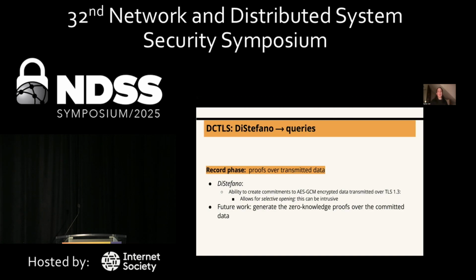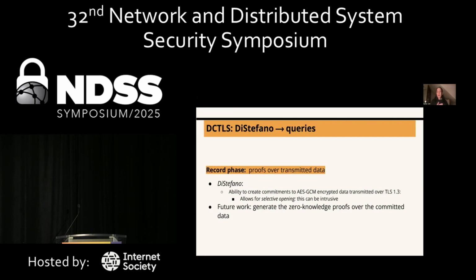And now we can create zero-knowledge proofs that attest that indeed this data is well formed with regard, for example, to the JSON context-free grammar, that the specific field exists at the top of the document, and that the value associated with the field is a proper integer, and it's also over 18. So that will mean the creation of zero-knowledge proofs. And that's indeed some future work that we're currently undertaking on how to properly create these zero-knowledge proofs when thinking about the specific format of this data, and also the fact that they are encrypted in an AEAD setting.